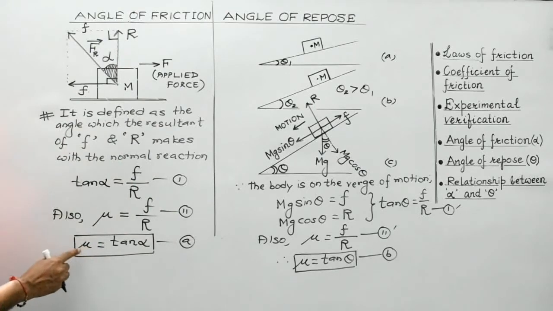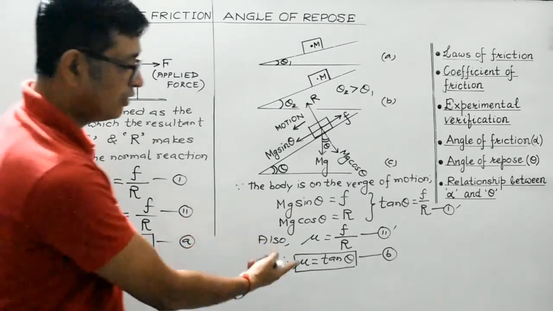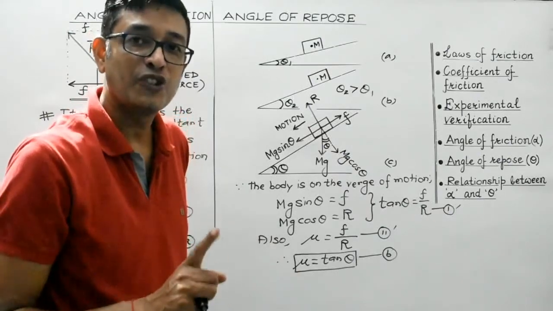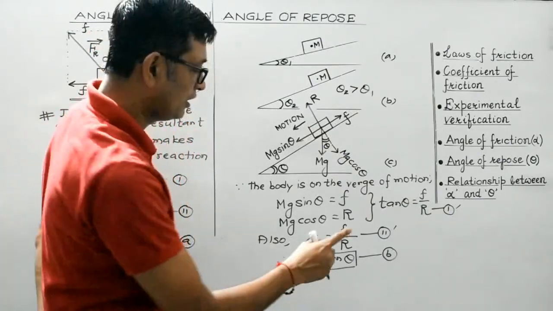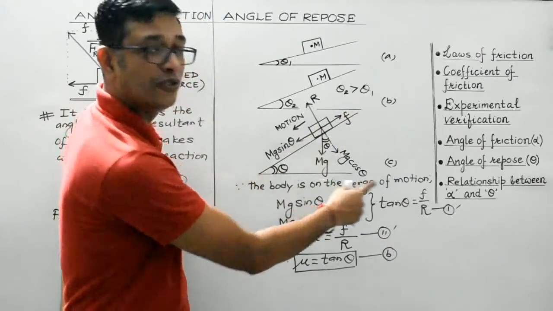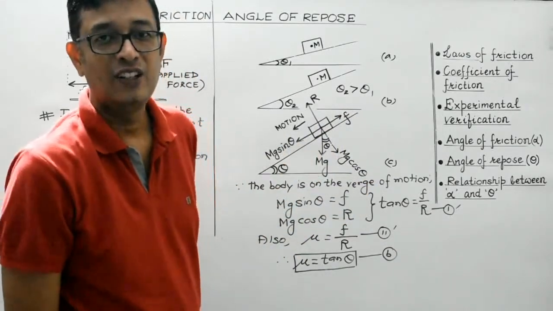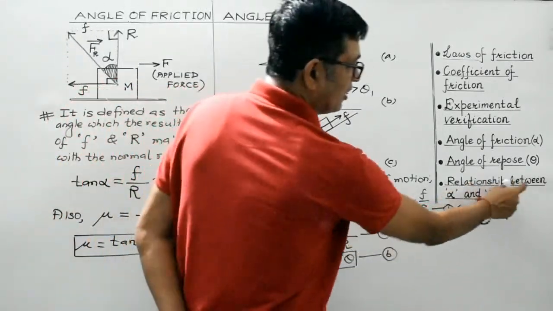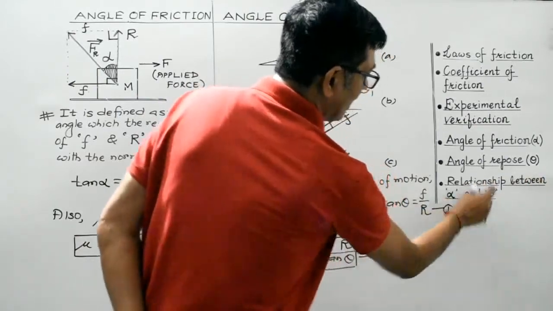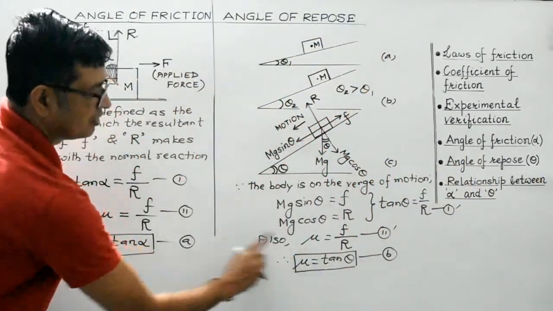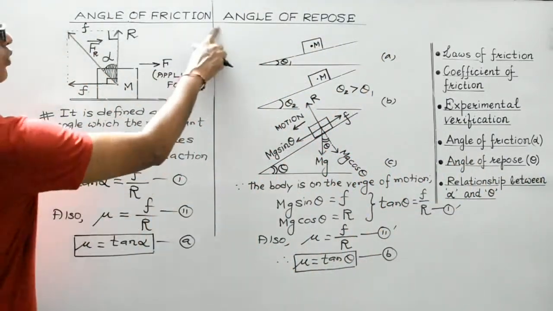Here also, the coefficient of friction is numerically equal to the tangent of angle of friction, and here we have obtained that the coefficient of friction is numerically equal to the tangent of angle of repose. Right? So, in order to find out the relationship between the angle of friction and the angle of repose, we will consider equations A and B. So, what do we get?